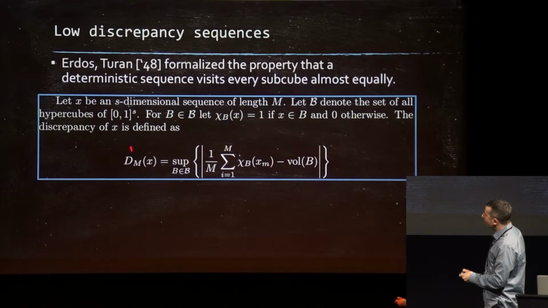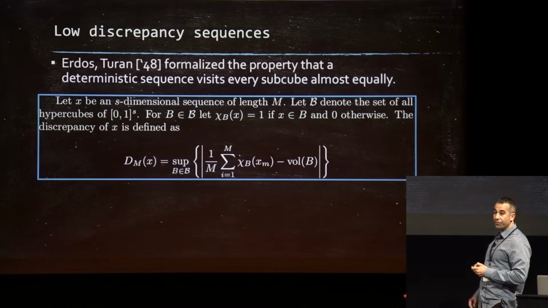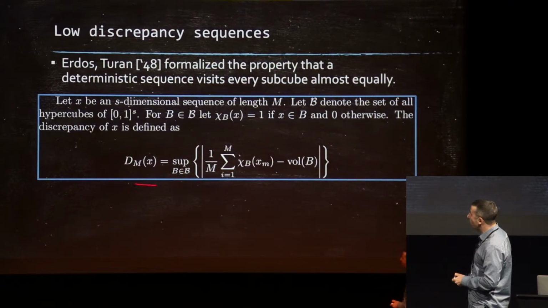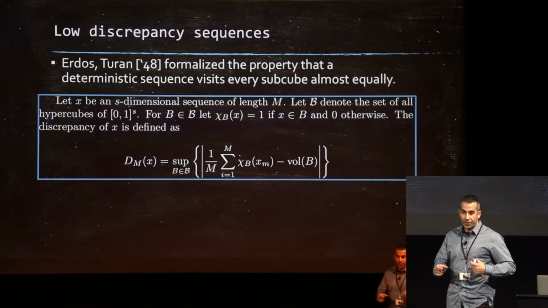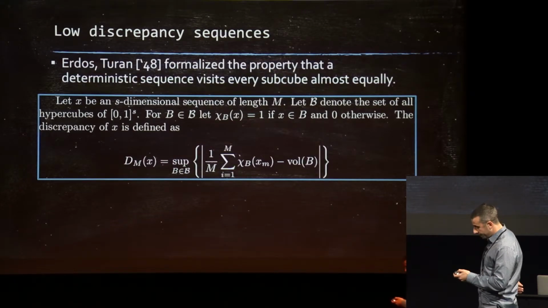And then we define the discrepancy of the sequence as follows. We look at a certain hypercube, and we compare the fractional volume of that cube and the average number of times that it is visited by the sequence. And then we take the worst case. So it's the worst case deviation between the number of times the sequence visits a cube compared to its volume. That's the discrepancy of a sequence.